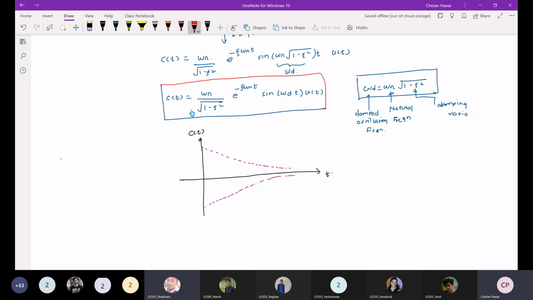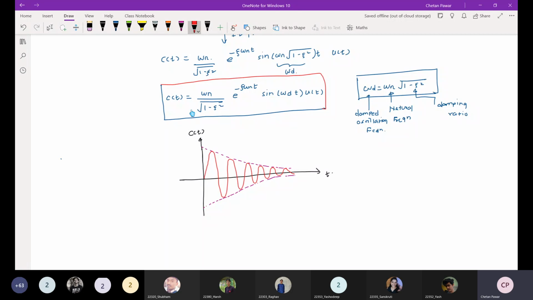It will be 0 only. Okay, then we will start the signal from 0. Okay, so like this you get a damped oscillation.